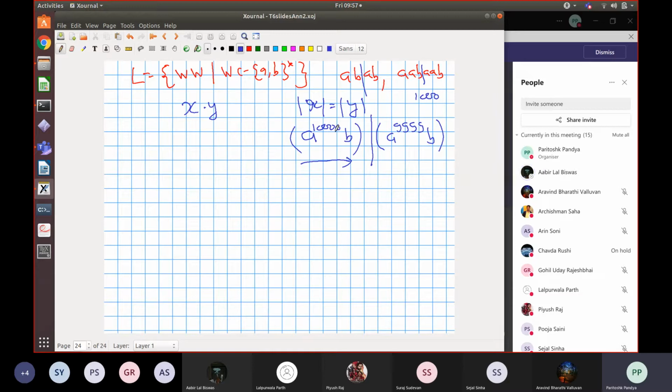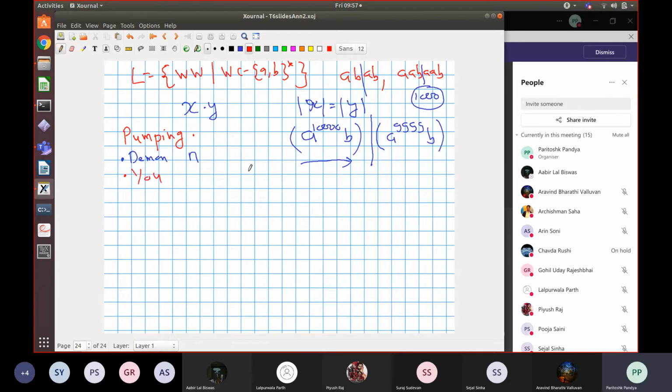Now the way to make this argument more formal is the pumping lemma. So we'll apply pumping lemma to show that this is not regular, right? And for showing that this is not regular, we play the game with the daemon. So what does the daemon do? First move is the move of the daemon. He says that no, this is regular, I have an n-state automaton. We had chosen that to be 1000, but daemon chooses n, right?